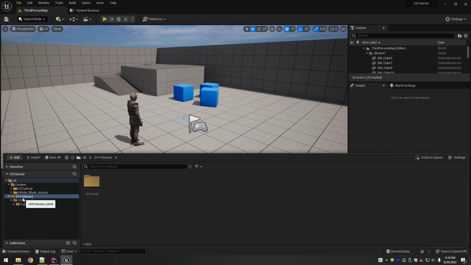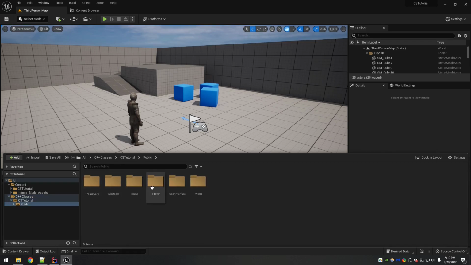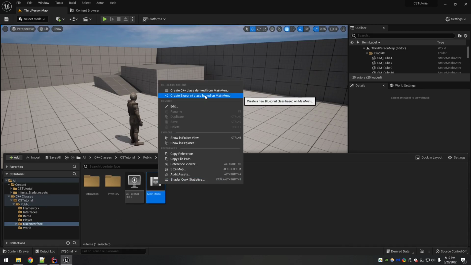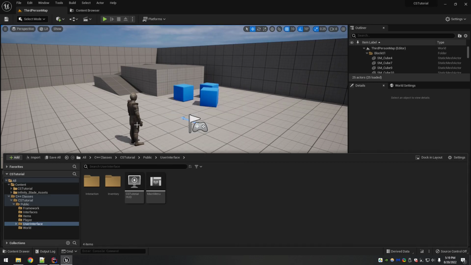All right, so what we need to do first, we need to go ahead and make blueprints to get the graphical editor for those classes we made. So when you make a widget blueprint, you do not go and find the C++ class like normal. If you go in here and say main menu, if you right click this and create a blueprint, this is going to create the wrong kind of blueprint.